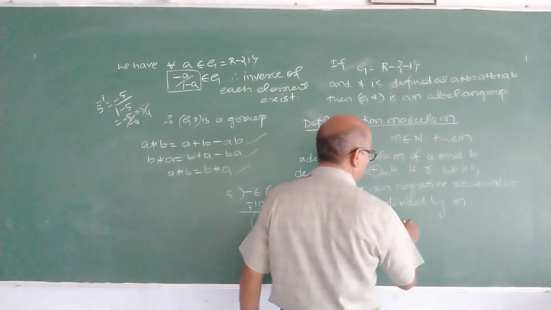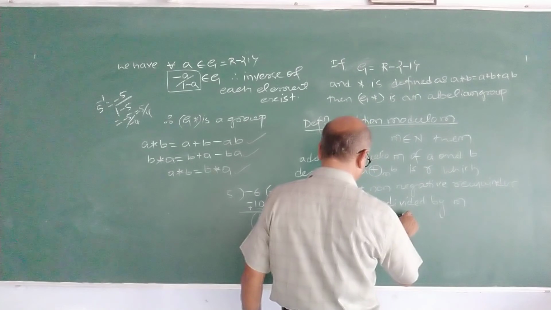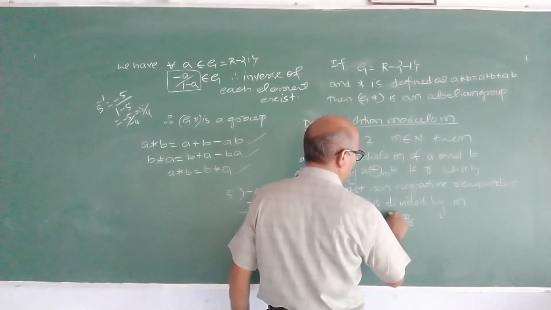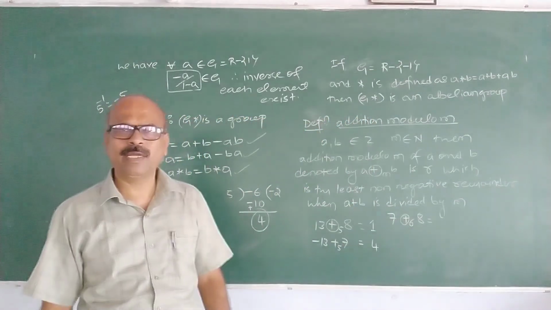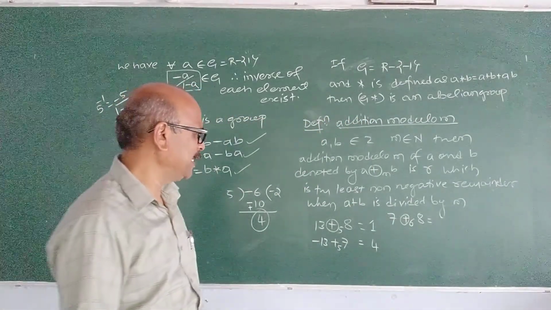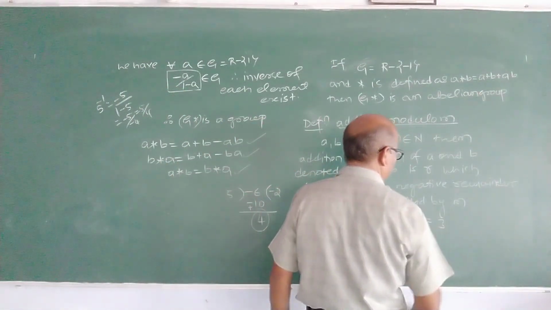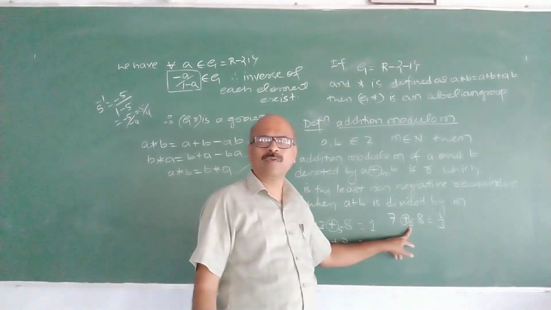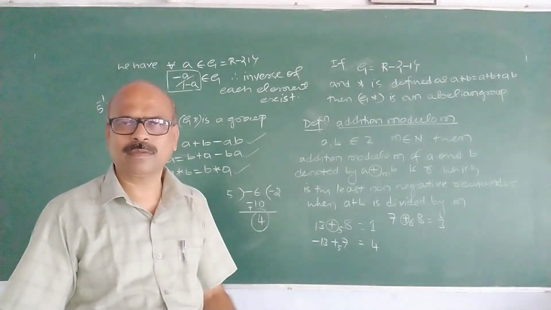One more example. Addition modulo 6 of 7 and 8. How is it defined? Take 7 plus 8, 15, upon 6 means 3, because 6 times 2 is 12. 3 is the remainder. That is the definition.